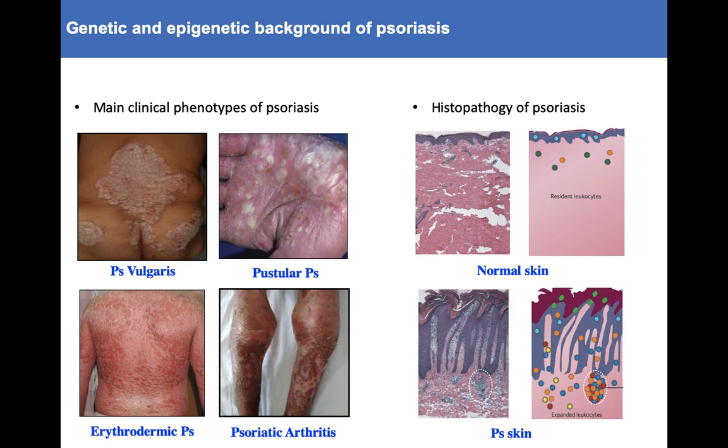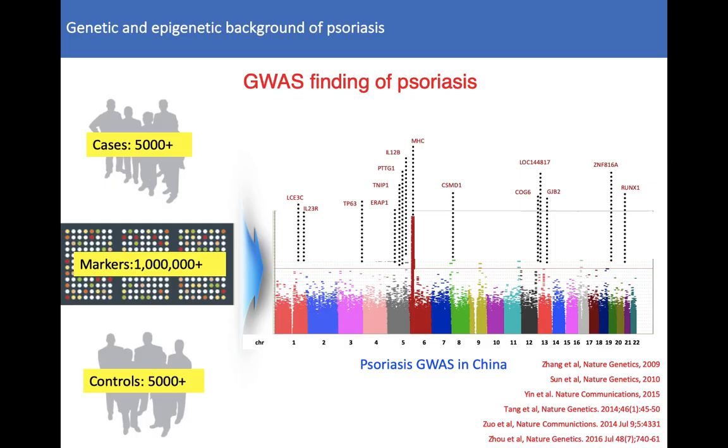The key histopathology of psoriasis includes hyperproliferation of epidermal keratinocytes and infiltration of immune cells such as neutrophils and T lymphocytes, among others. Psoriasis heritability is about 76% in the Chinese population. To dissect the genetic background of psoriasis, we previously performed a psoriasis GWAS in more than 10,000 individuals and identified about 40 susceptibility loci, including IL-12B, IL-23R, LCE3C, and MHC.